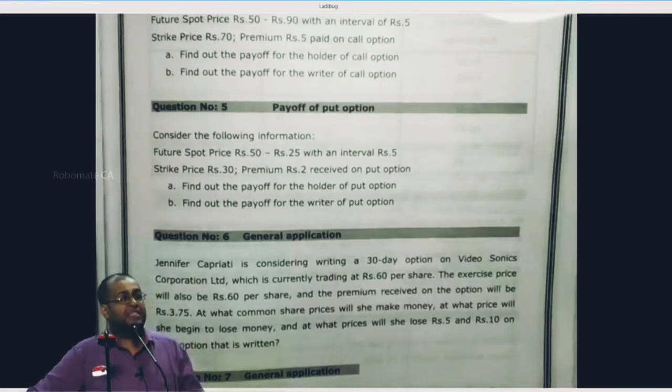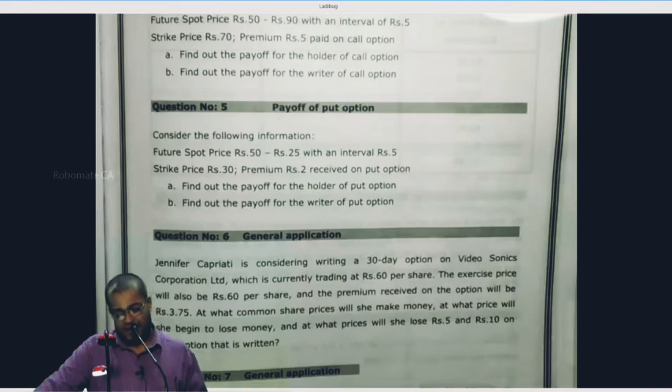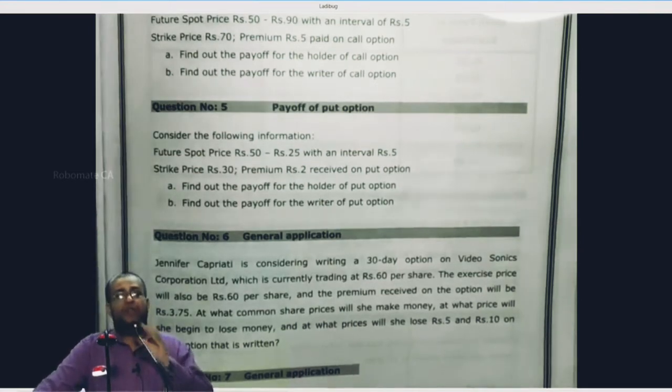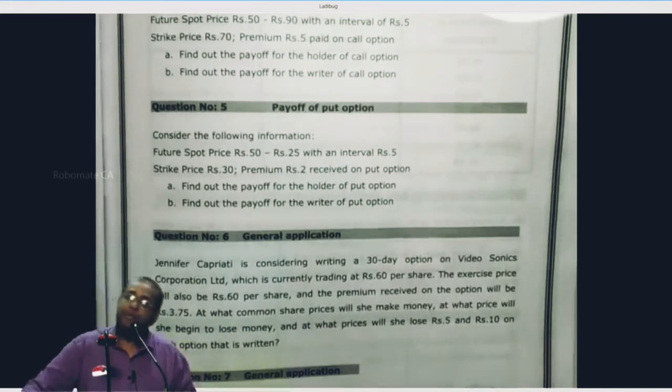Why is Jennifer receiving premium? Because she is a writer. Shall I proceed? Now, at what common share price will she make money? At what price will she begin to lose money? And at what price will she lose 5 rupees and 10 rupees on each option that is written? That is the question that has been asked. The question is silent regarding whether the option is a call option or a put option.